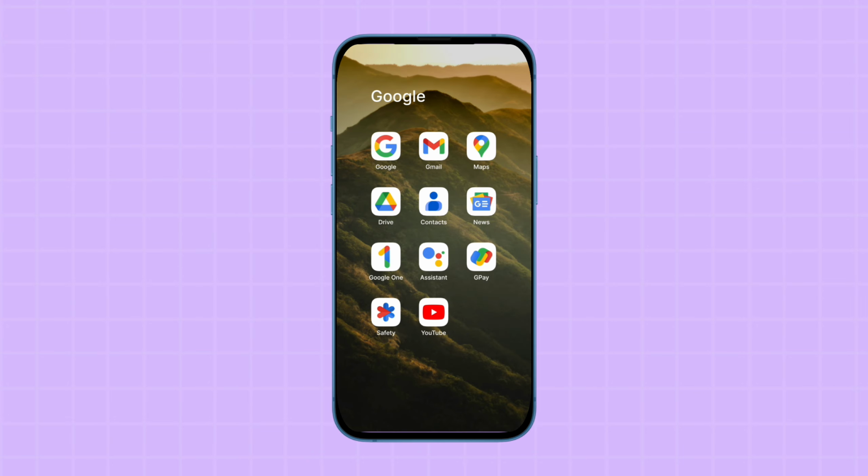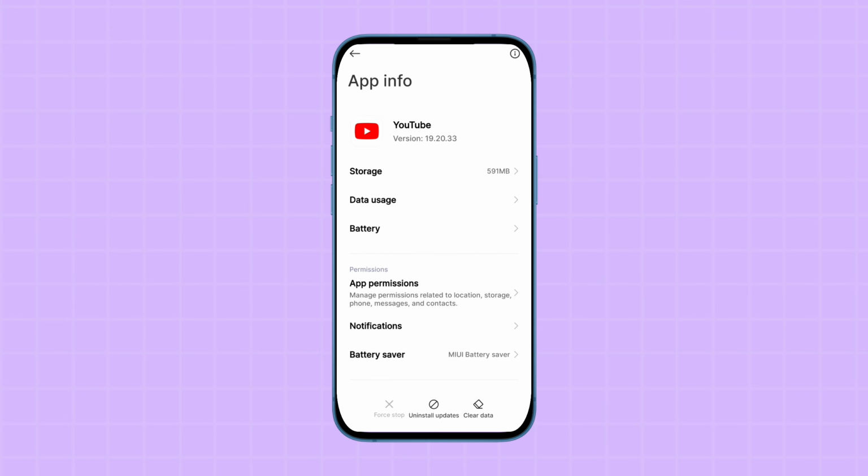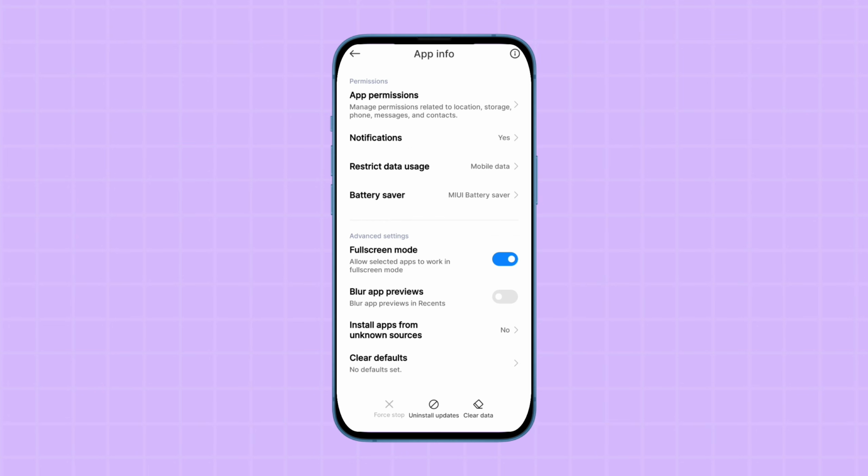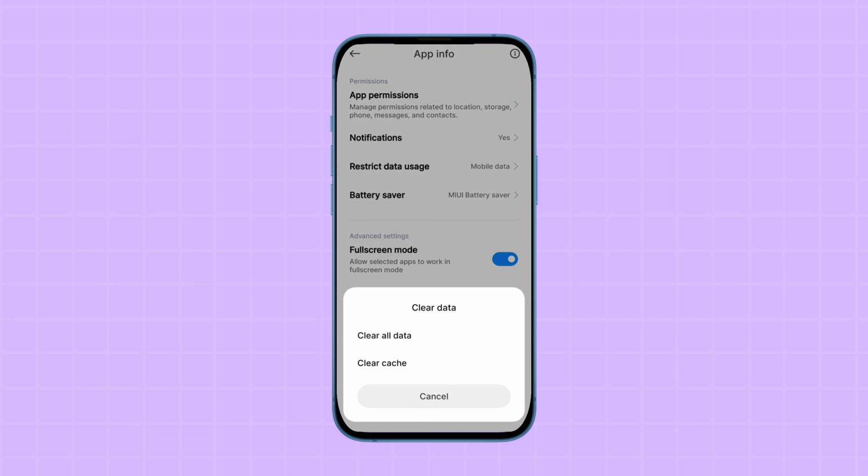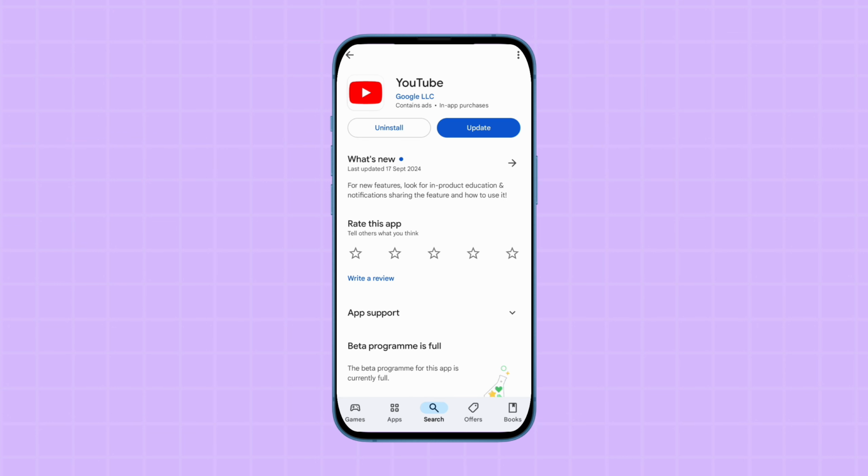After that, tap on the YouTube application and go to the app info and clear cache and clear storage, and update the YouTube application if your application is outdated. With these steps, your YouTube sound not working problem will be fixed.